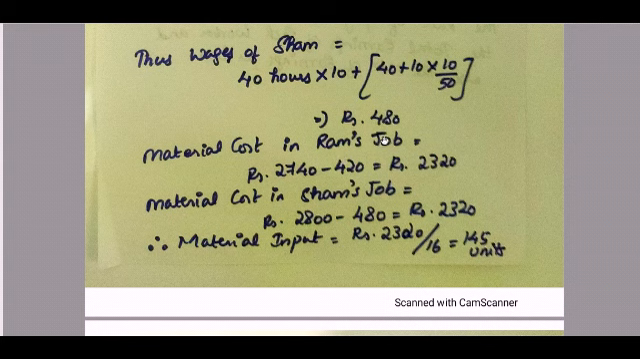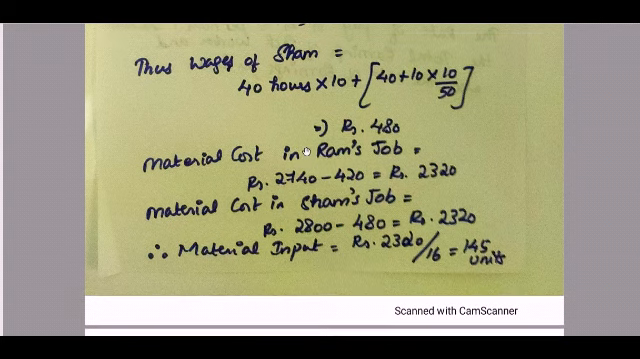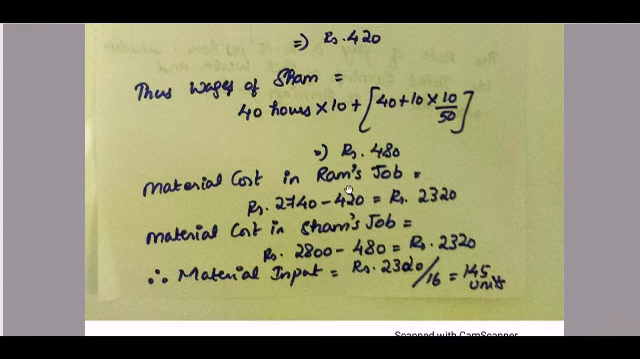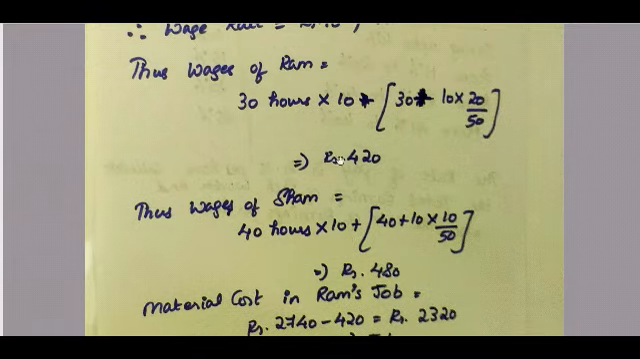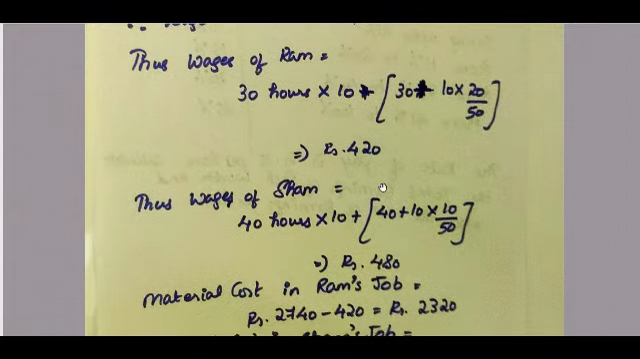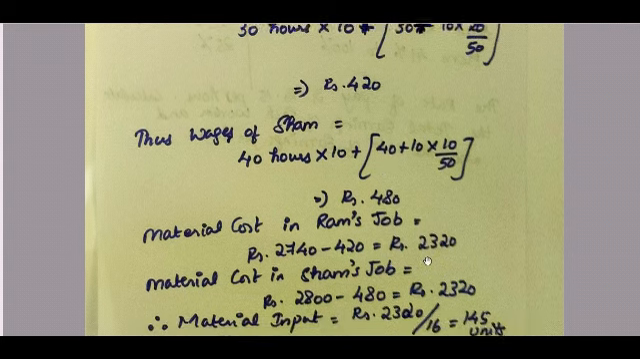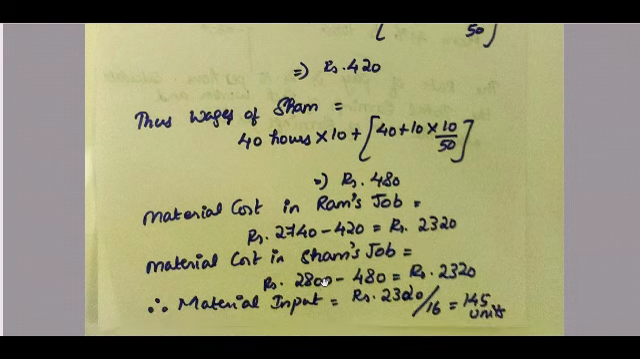The material cost in Ram's job is 2740 minus 420, which is the prime cost minus the wages. If you subtract the wages from the prime cost, what do we get? Material cost, which is your direct materials. The direct material is 2320. Material cost in Sham's job is 2800, which is your prime cost, minus 480, which is your wages,